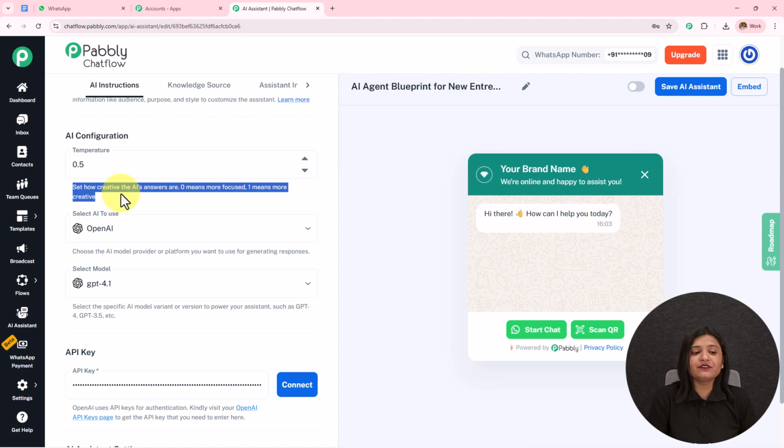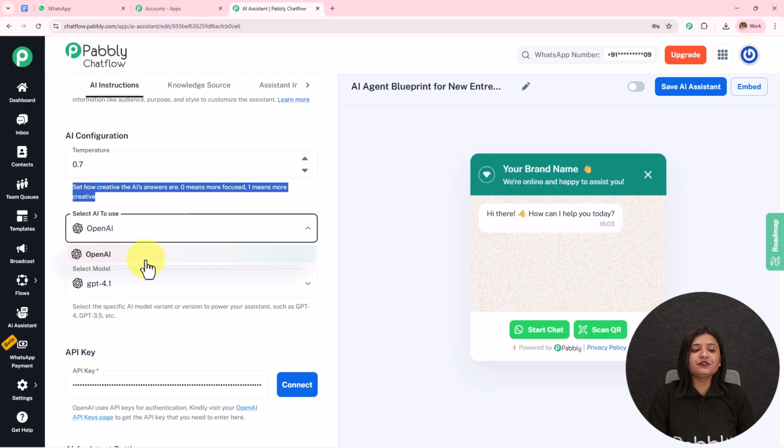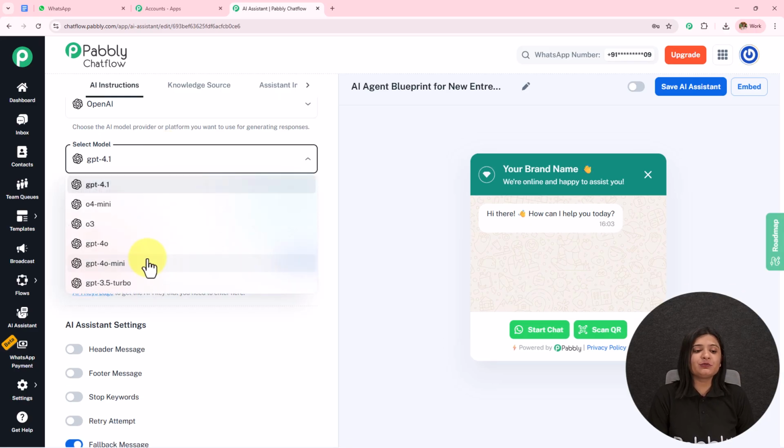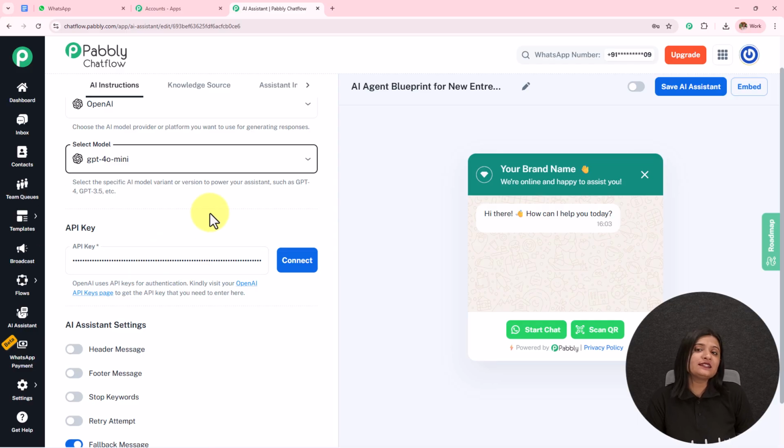So set how creative the AI answers are. 0 means more focused, 1 means more creative. So if I go from 0 to 1, the creativity of how the AI is answering will increase. I'm going to keep the temperature as 0.7, and the AI to use will be OpenAI. The model will be GPT-4o Mini, and then I need to enter this API key.